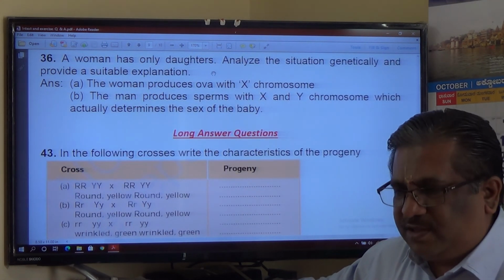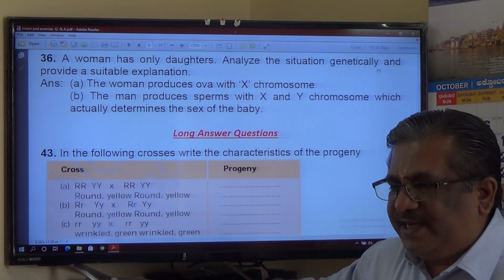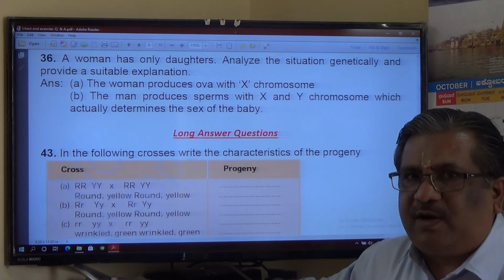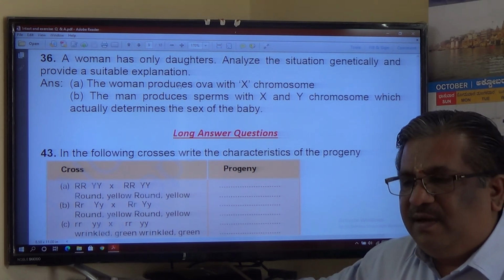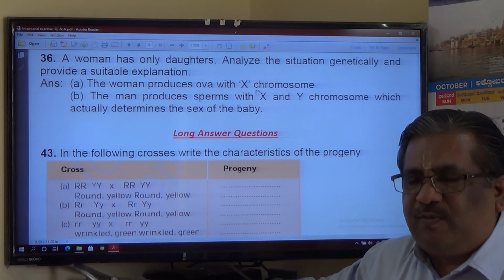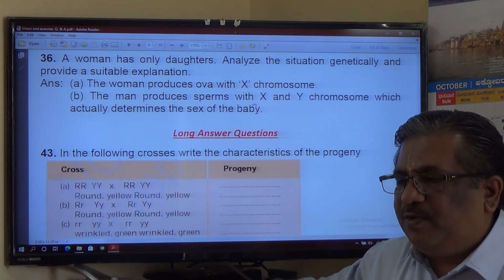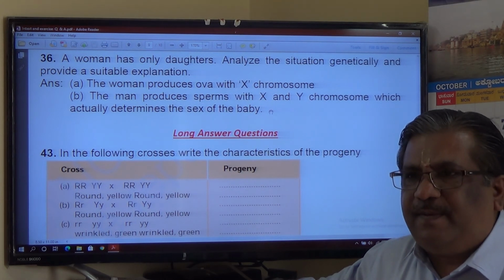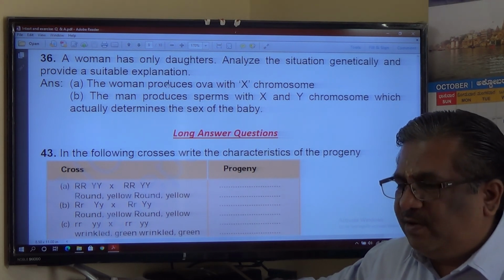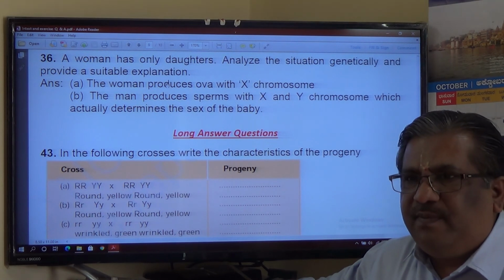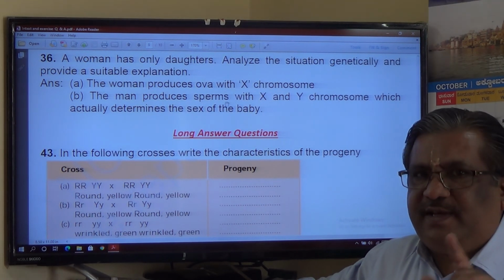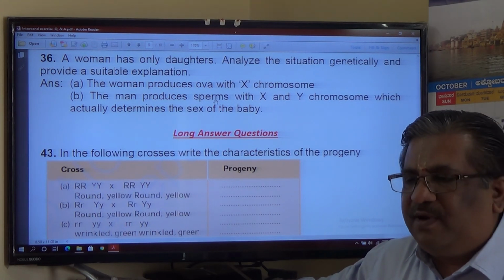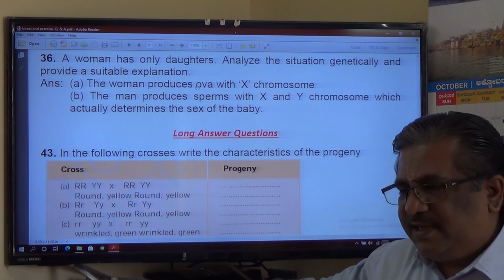A woman has only daughters. Analyze the situation genetically and provide a suitable explanation. If a woman has only daughters, then the woman produces definitely X chromosomes only. The man produces sperms with both X and Y chromosomes. A woman having only daughters means the sperm with the X chromosome fused with the egg each time, and therefore she has only daughters. That is the explanation.